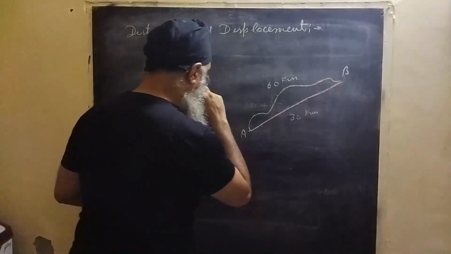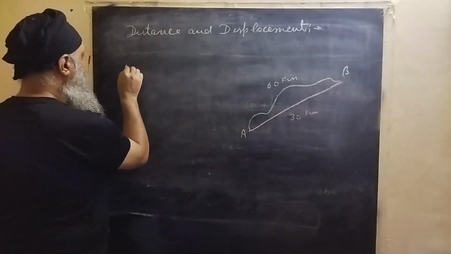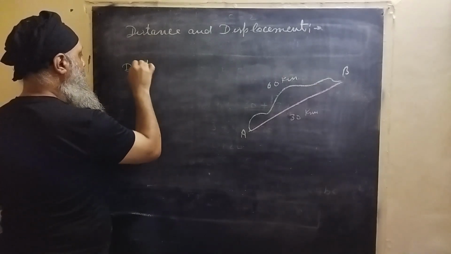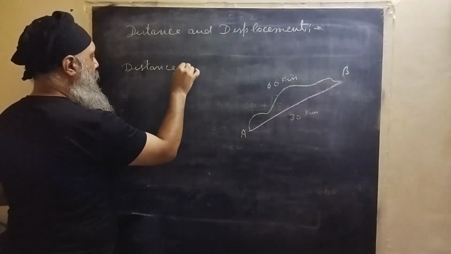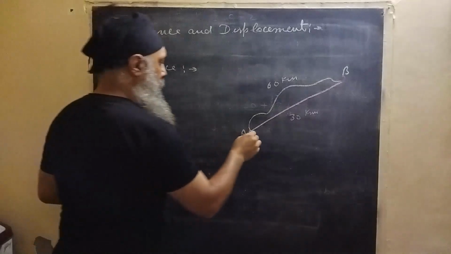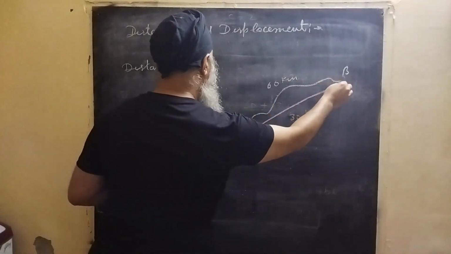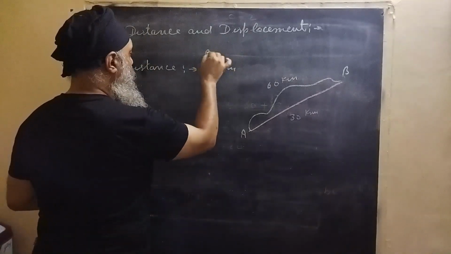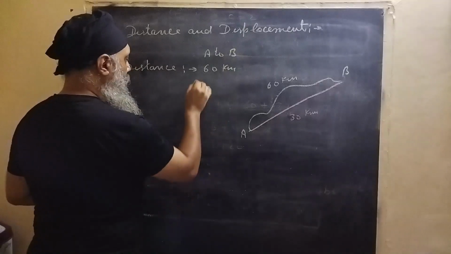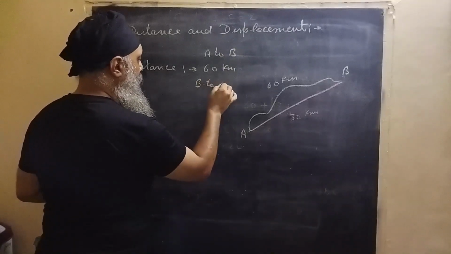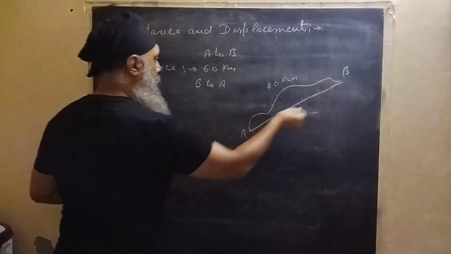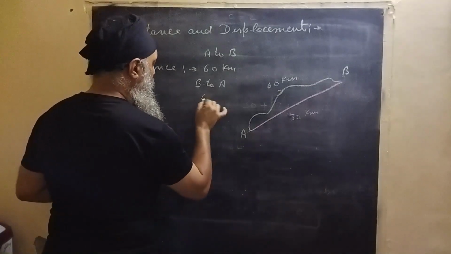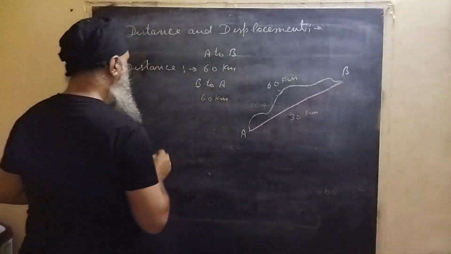So what is distance? Distance is like it's moving from station A to station B. This is 60 kilometers, A to B, and B to A, that is if it comes back in this direction, from station B to station A, again it has to cover 60 kilometers.